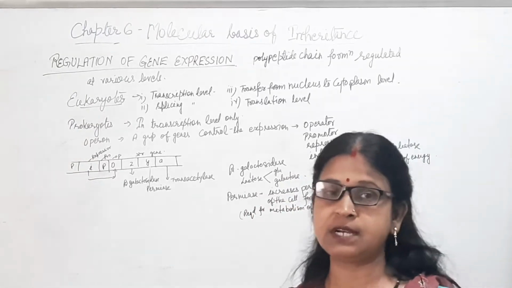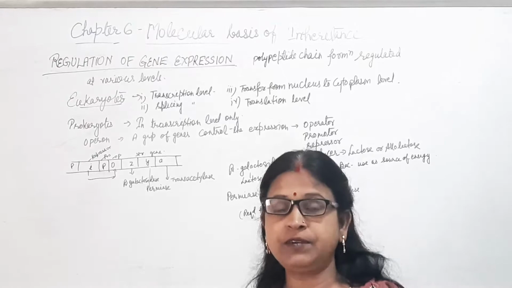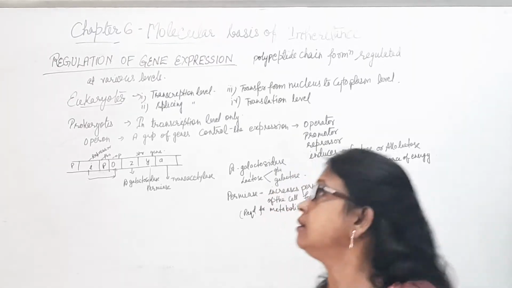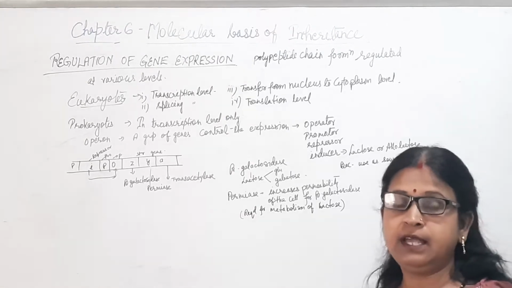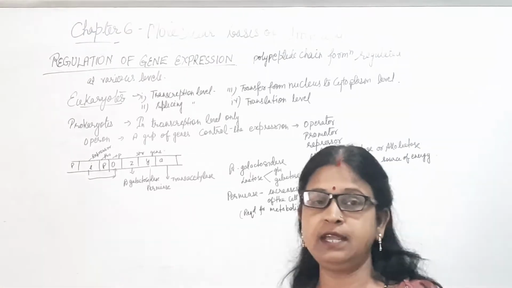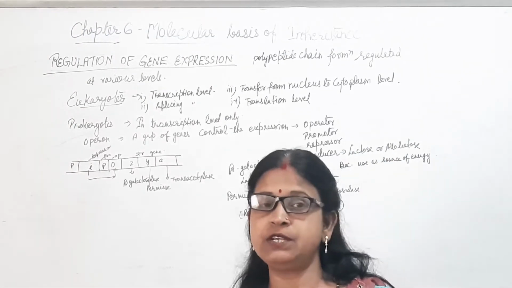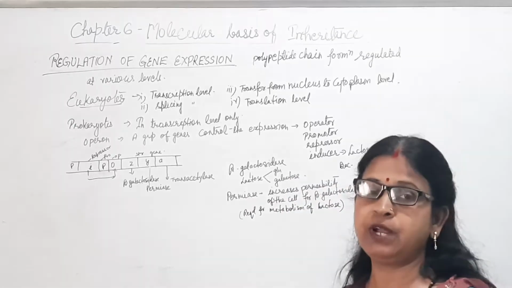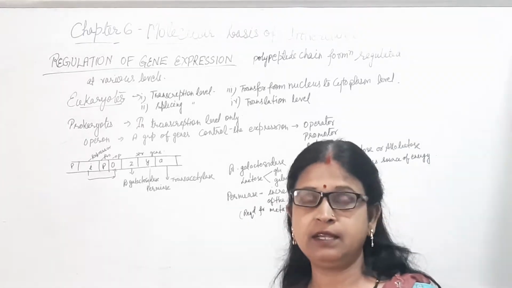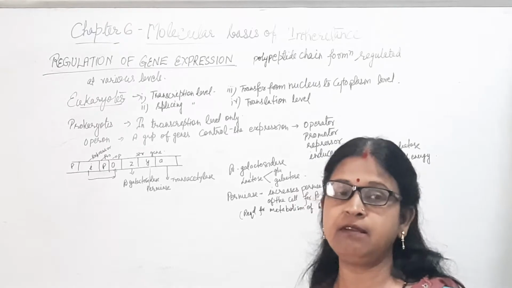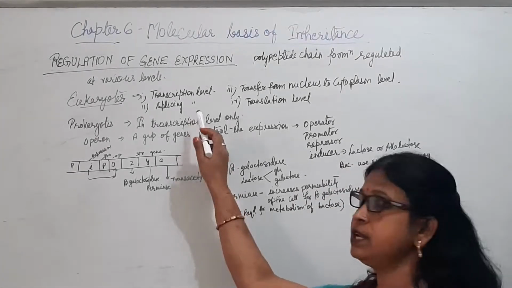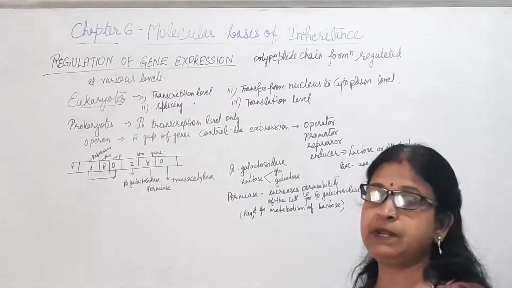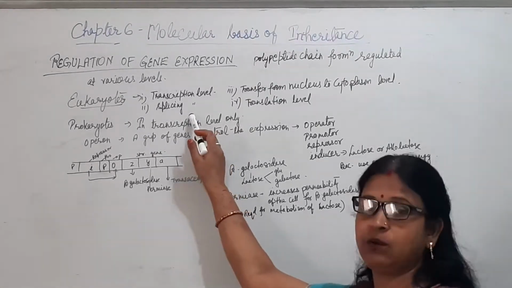After that, in eukaryotes it is not mRNA but hnRNA, which undergoes modification to form the mature mRNA, including splicing, capping and tailing. Some of this gene regulation takes place at the splicing level also.